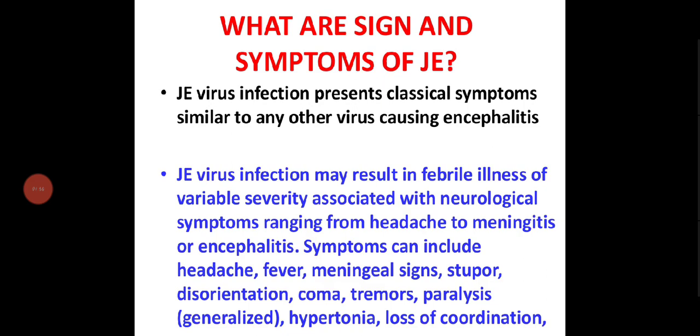Meningeal signs means there will be pain, neck pain sometimes, and stupor means he will be staring in one direction or at one object. Disorientation will be there, coma, tremors over the body, and paralysis. Generalized paralysis can be seen, hypotonia, and loss of coordination.